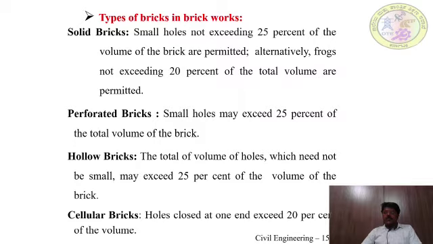Perforated bricks: small holes may exceed 25% of the total volume of the brick. In case of hollow bricks, the total volume of holes, which need not be small, may exceed 25% of the total volume of the brick. Cellular bricks: holes closed at the end exceed 20% of the volume.